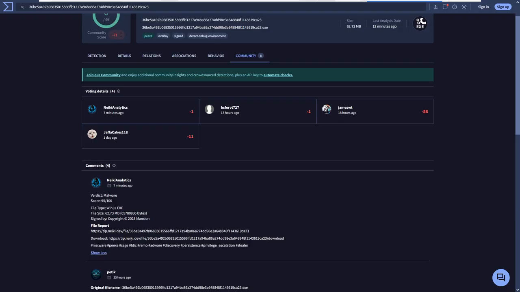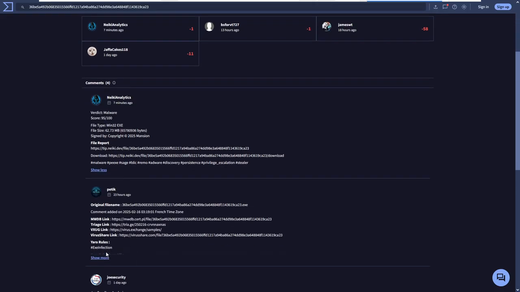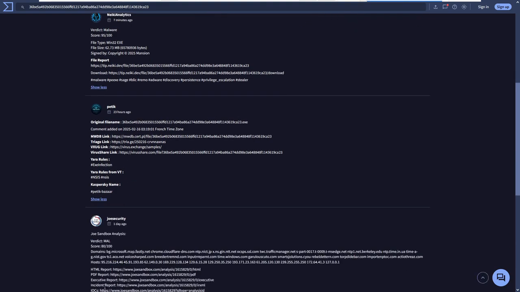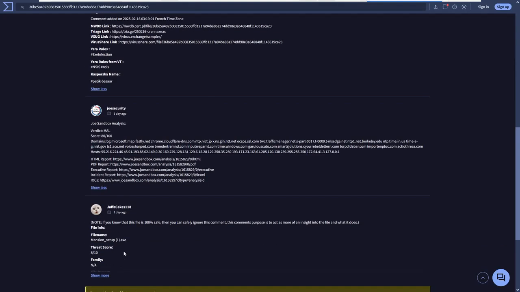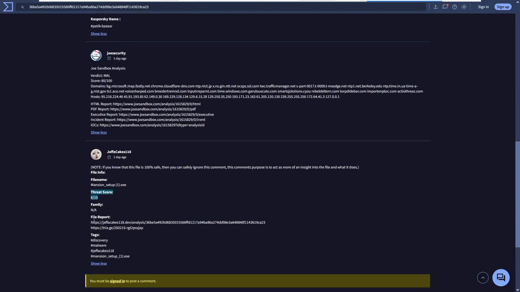And if we maximize this, it doesn't really say anything that immediately jumps out. If we come down here to PEiD, they don't give it a name. They just give it NSIS. Joe Security was here as well and gives it a malicious ranking of 80 out of 100. And Jaffa Cakes was here as well. They have the file mansion setup 1.exe, a threat score of 10. However, they have no family name assigned to it.